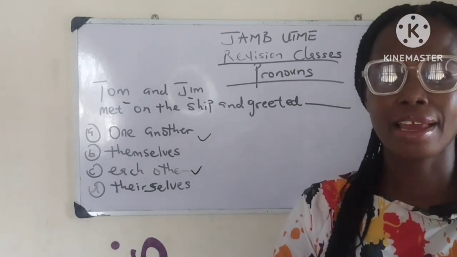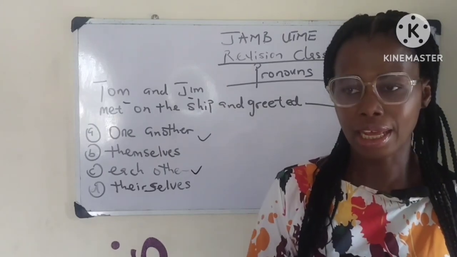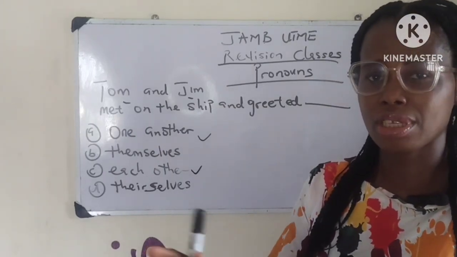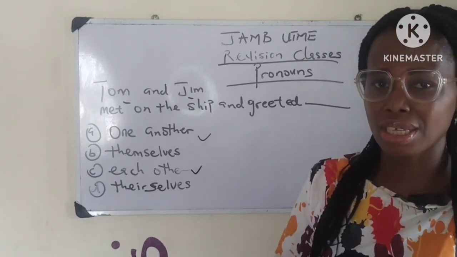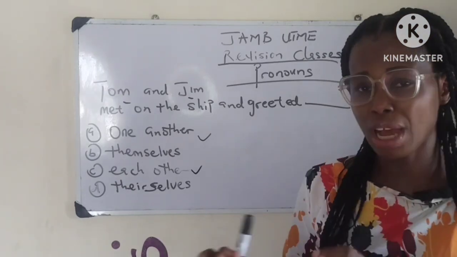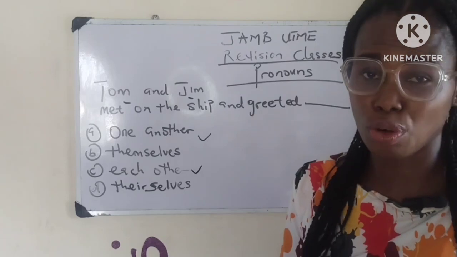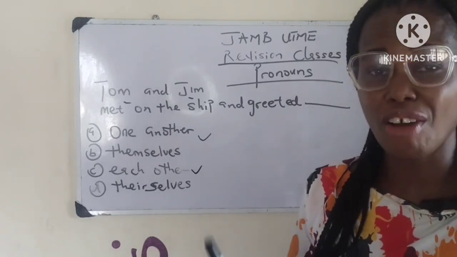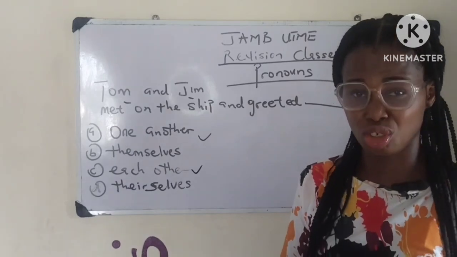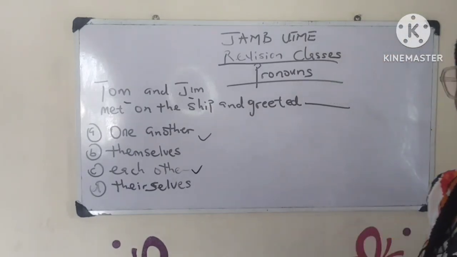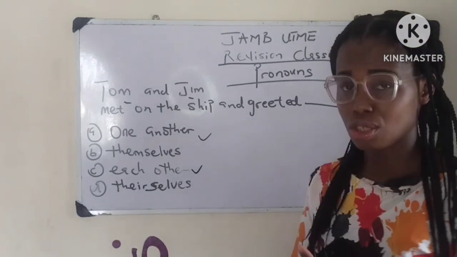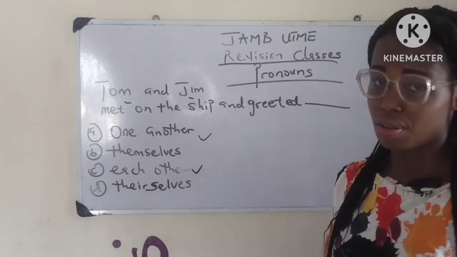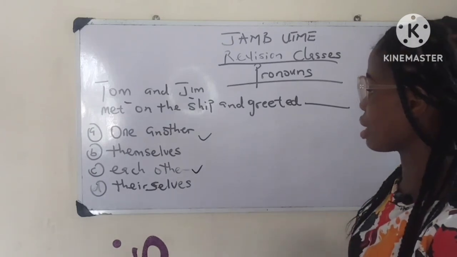But when you have something like a group, you say the members of the group greeted one another, because we have more than two people in the group. The members of the church greeted one another. We have more than two people in the church. So when you have more than two people, you use one another. But when you have just two people having the mutual action, you use each other. So each other is the correct answer.